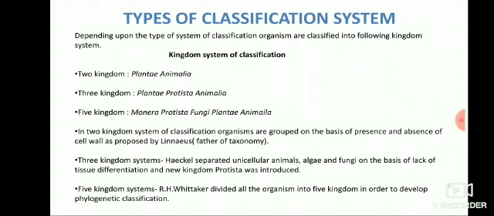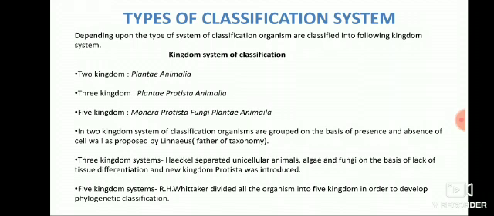Coming to the kingdom systems. Depending upon the type of system of classification, organisms are classified into the following kingdom systems. They are the two kingdom system, the two kingdoms being Plantae and Animalia, and the three kingdom system, in which a third one is introduced, Protista: Plantae, Protista and Animalia. Then the five kingdom system: Monera, Protista, Fungi, Plantae and Animalia. Here Monera and Fungi are introduced along with Protista, Plantae and Animalia.